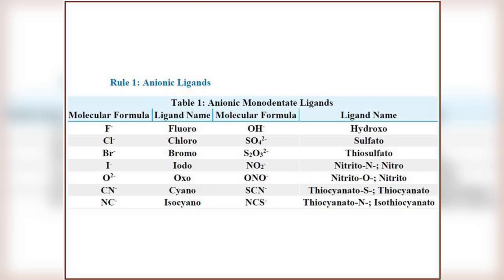Interestingly, if the ligand is SCN-, then the ligand name is thiocyanato. If the ligand is NCS-, then the ligand name is isothiocyanato. Therefore, this ligand can bond with the metal through different atoms, one with sulfur, the other with nitrogen.